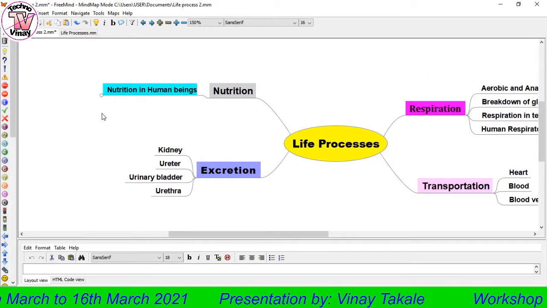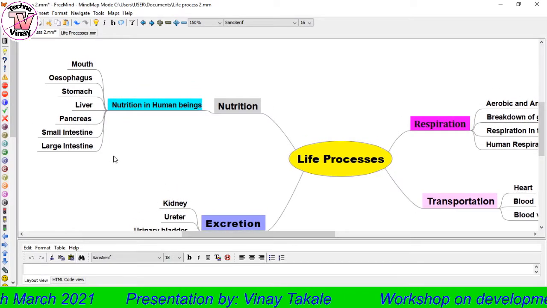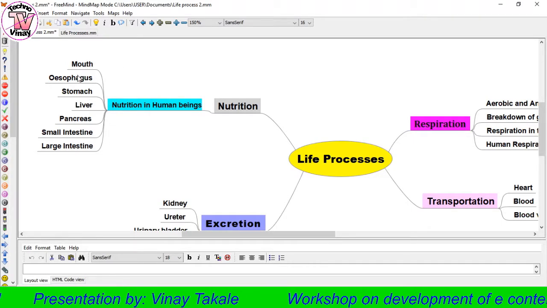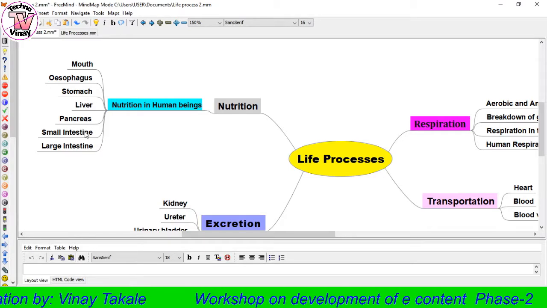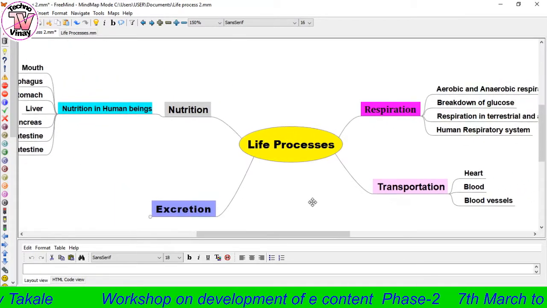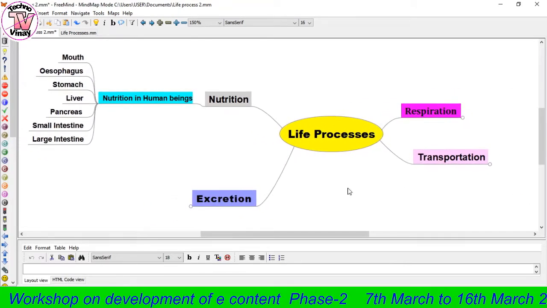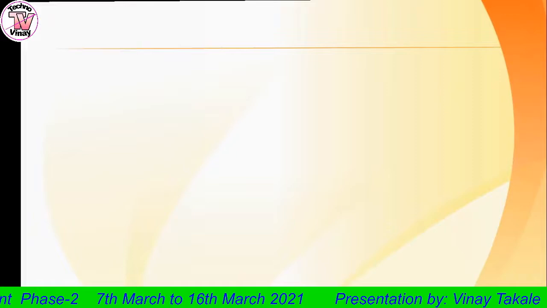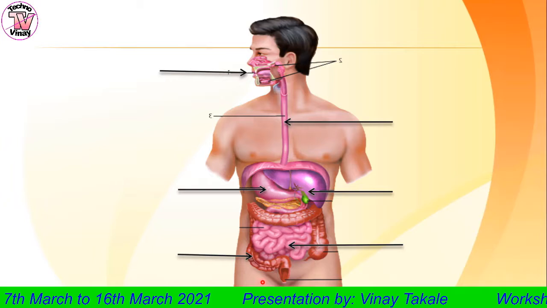So the first process that we'll be studying is nutrition in human beings. Nutrition in human beings is carried out in the alimentary canal, which consists of mouth, esophagus, stomach, liver, pancreas, small intestine and large intestine. Let us study the different organs of the alimentary canal. So the alimentary canal begins from the mouth and ends at the anus.